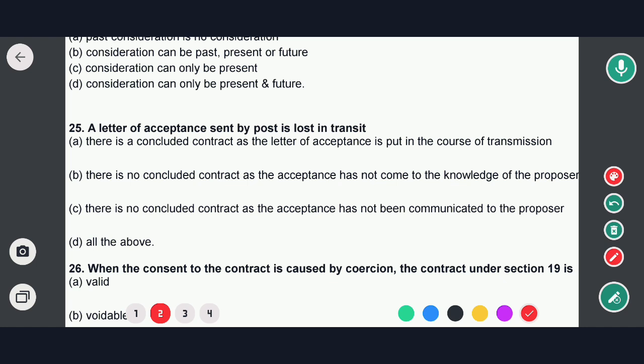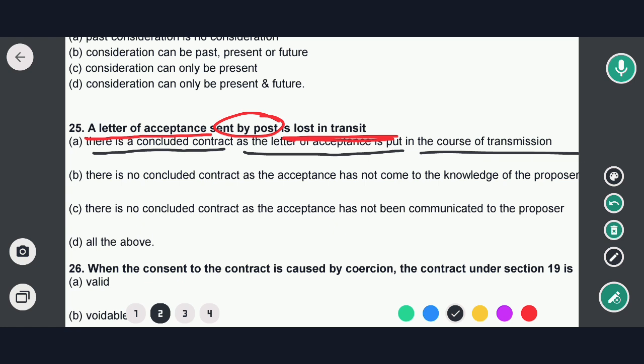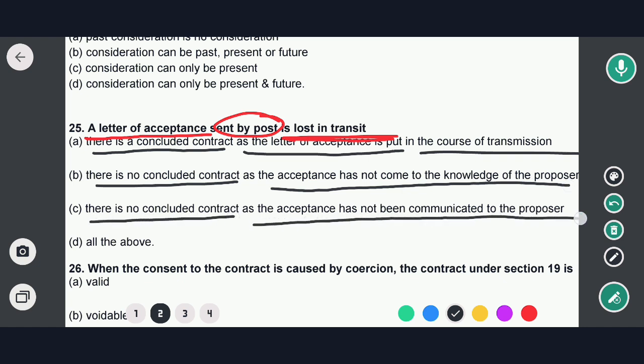Next question is: a letter of acceptance sent by post is lost in transit. Options are: there is a concluded contract as the letter of acceptance is put in the course of transmission; there is no concluded contract as the acceptance has not come to the knowledge of the proposer; there is no concluded contract as the acceptance has not been communicated to the proposer; all of the above. So in this case, option C would be the correct answer. Okay, so now to the next question.